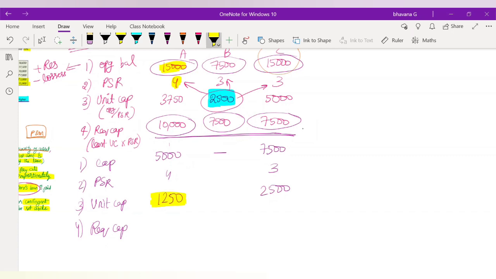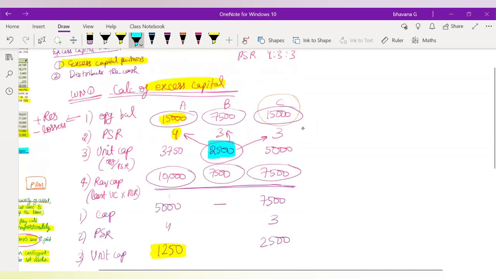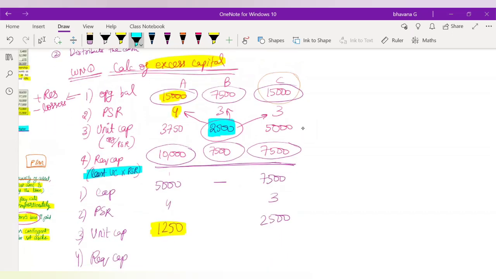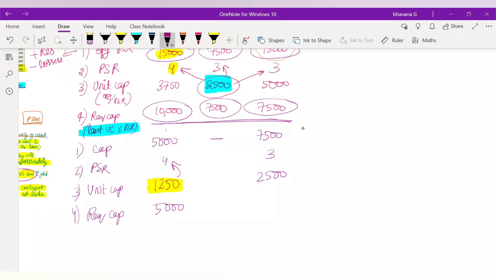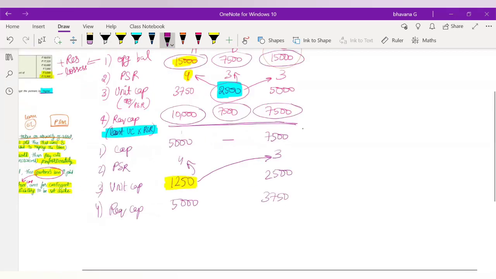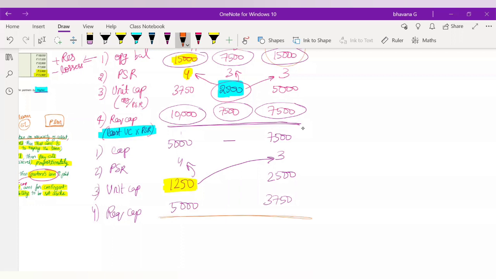So now in required capital, what you will do? Whatever your least unit capital is, multiplied by profit sharing ratio. So you have to do 1,250 into 4, which will be 5,000. Very good. And 1,250 into 3 again, which will be 3,750. Very good. 3,750. Okay. So now again, after the 4 steps are completed, you have to put a line again.